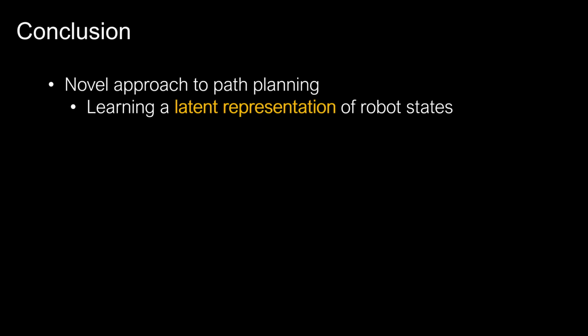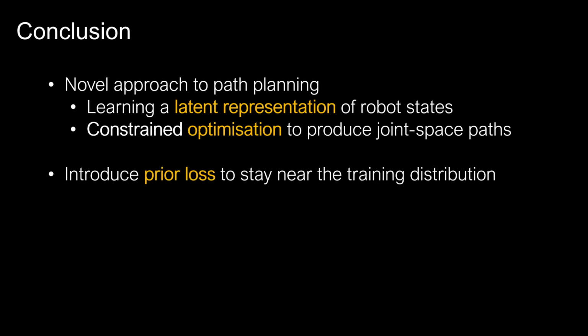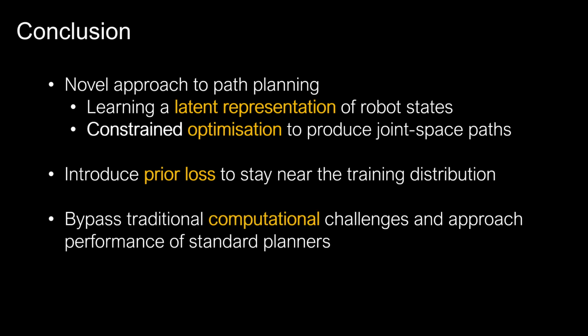In conclusion, we present a novel approach to path planning for robot manipulation that learns a latent representation of robot states and uses constraint optimization to produce joint space paths to reach end effector goals. In addition to the goal and obstacle losses, we introduce a novel prior loss to encourage the model to stay near the training distribution of robot configurations. In doing so, we bypass the traditional computational challenges while achieving commensurate performance in terms of reaching success, planning time, and path length.